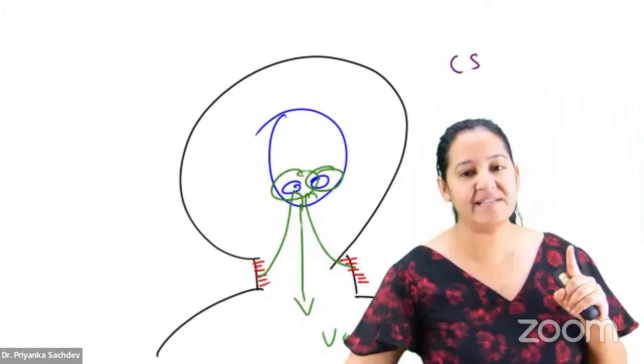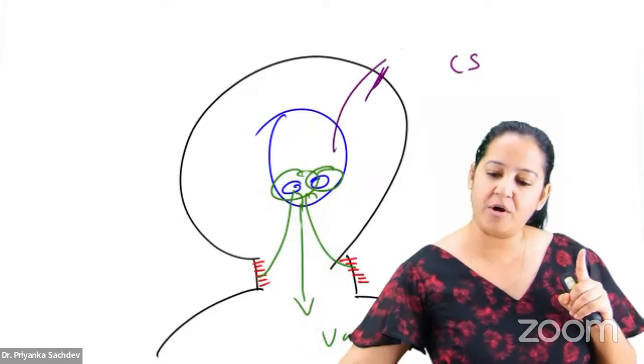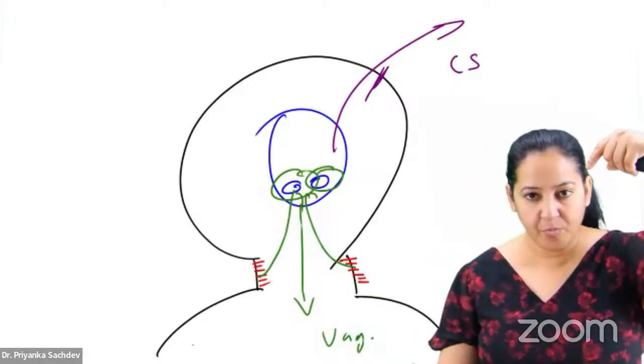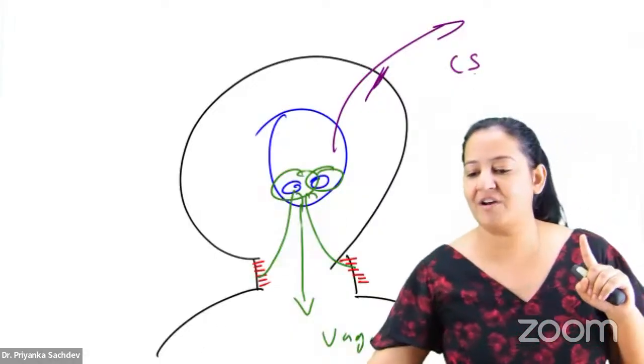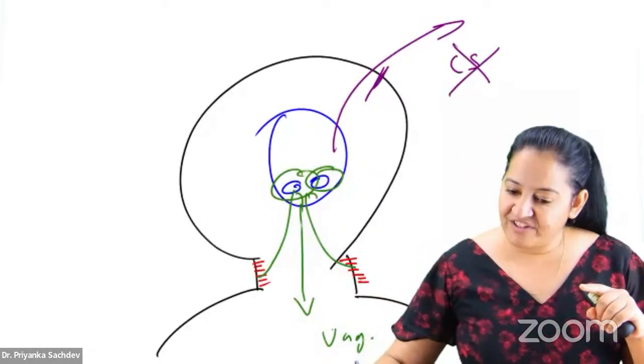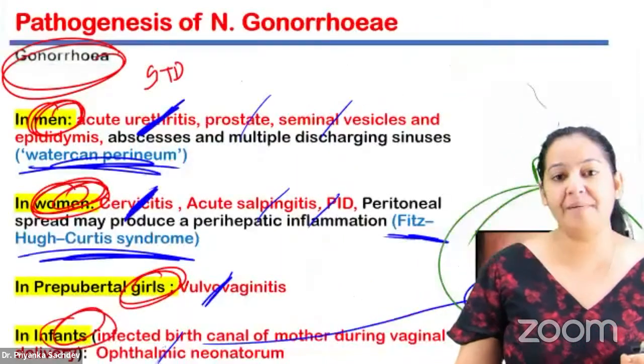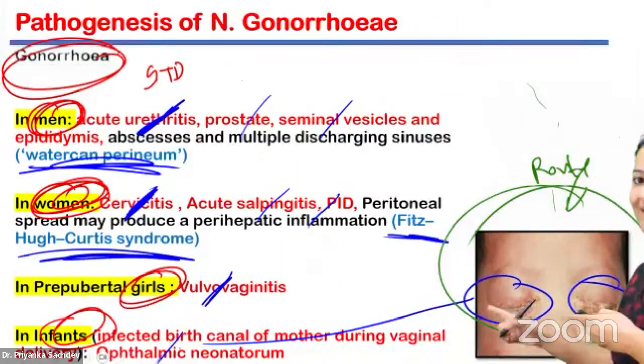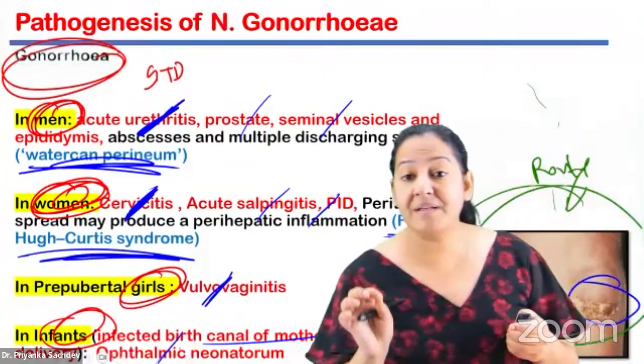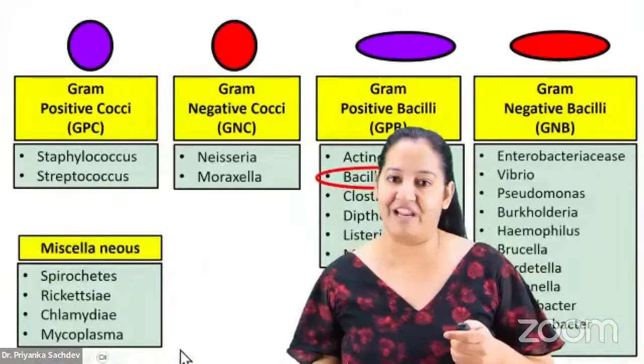Let me ask you one more question. Will it occur in cesarean section? In cesarean section, we take the newborn out from here and the newborn does not cross the vagina. So no, it will not occur in cesarean section. It will occur only in vaginal delivery. Ophthalmia neonatorum can occur only in vaginal delivery if the birth canal of the mother is infected at the time of delivery.